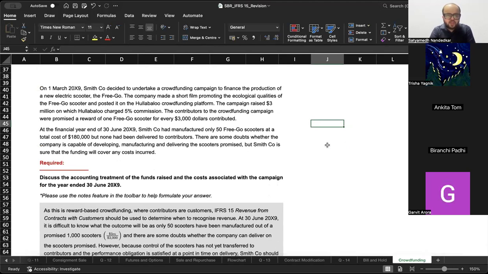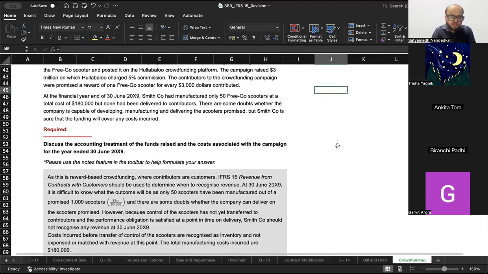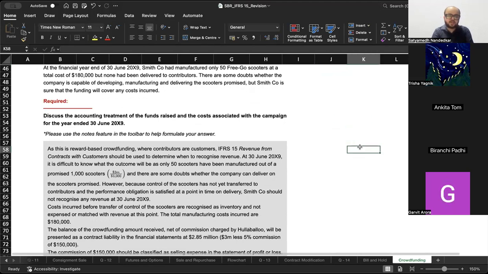At the end of the financial year, Smith Company had manufactured only 50 Freego scooters at a total cost of 180, but none had been delivered to customers. There are some doubts whether the company is capable of developing, manufacturing, and delivering the scooters promised, but Smith Company is sure that the funding will recover any cost incurred. Discuss the accounting treatment of the funds raised and the costs associated with the campaign for the year ended 30th of June 2019.